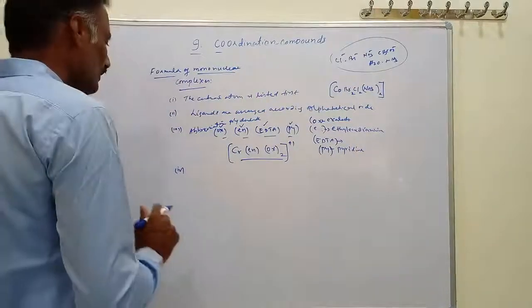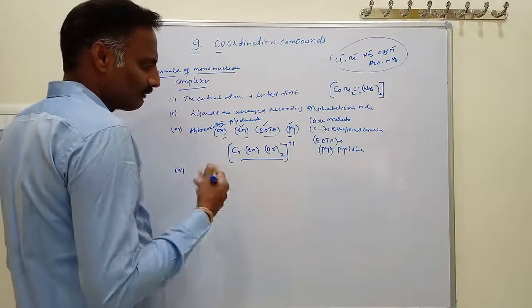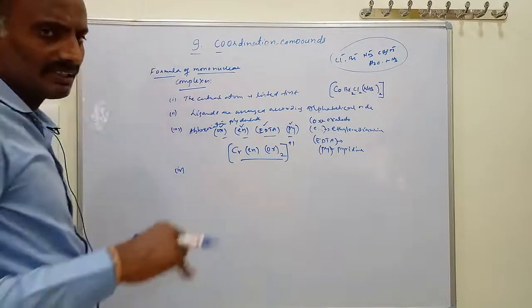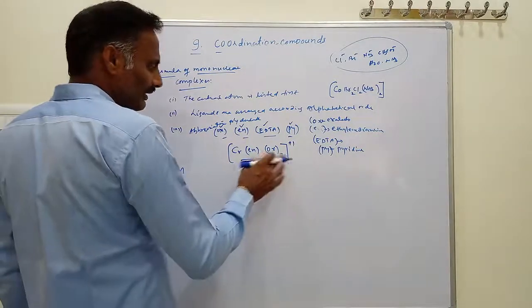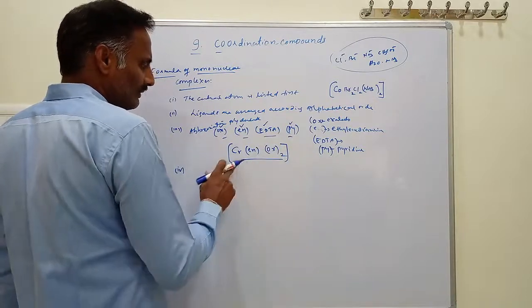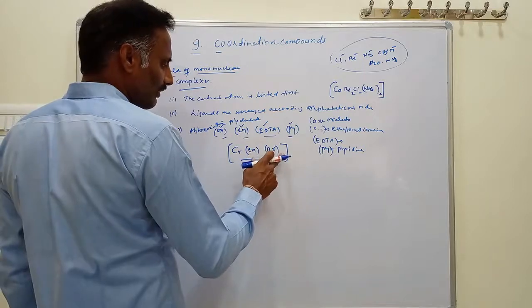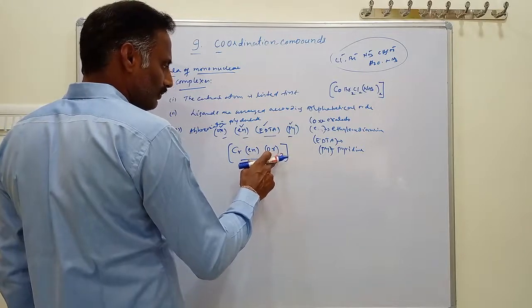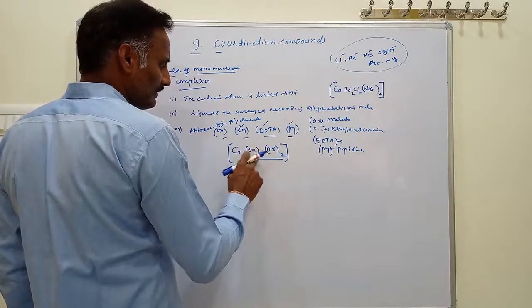Then a complex may possess a positive charge or a negative charge, and in some cases there is no charge on the complex. The whole complex is written in square brackets. For example, chromium with oxalato taken twice, giving 4, and ethylene diamine giving 2, so the coordination number becomes 6.